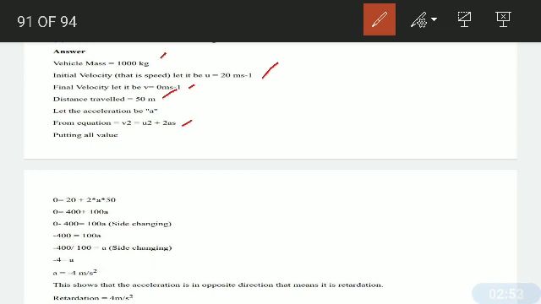Applying the equation of motion, v square equals u square plus 2as, we calculate the acceleration, placing the value of v, which is 0, and u is 20, acceleration we don't know, and the distance traveled is 50. Now solving accordingly, the acceleration came out to be negative 4 meter per second square. This negative sign indicates that there is retardation, so this retardation is 4 meter per second square.